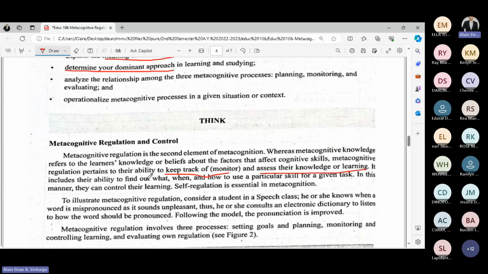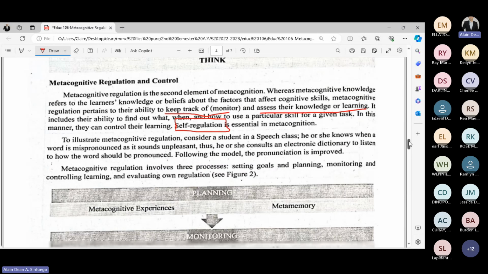It includes their ability to find out what, when, and how to use a particular skill for a given task. In this manner, they can control their learning. Keyword: self-regulation is essential in metacognition. Next, we have an example through an illustration there.